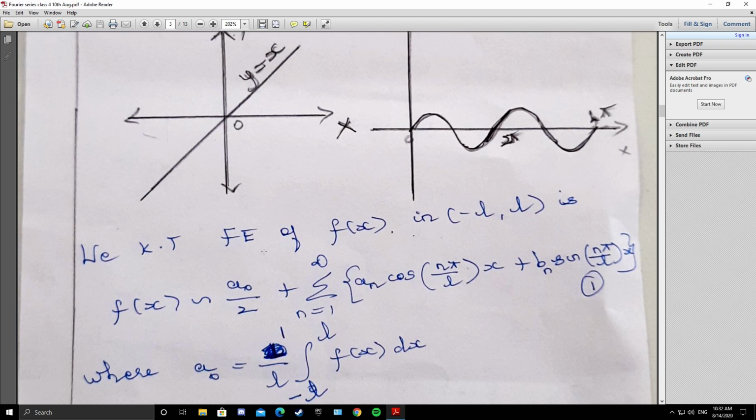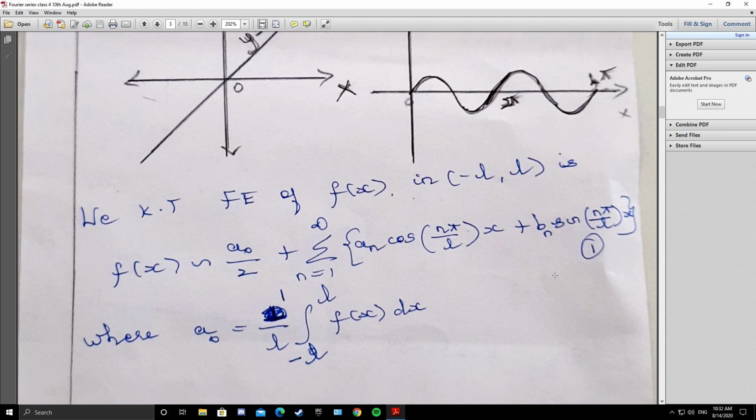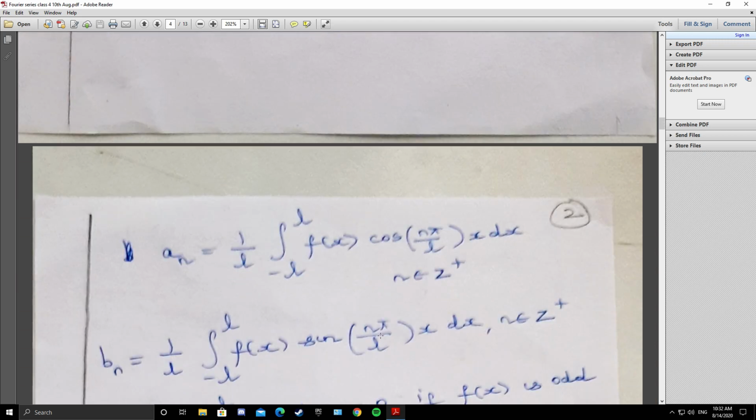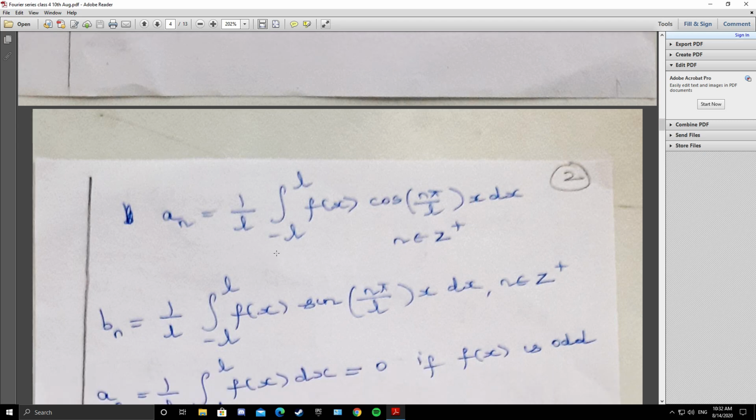We know that the Fourier expansion of f(x) in the open interval (-L, L) is f(x) converging to a0/2 + summation n=1 to infinity of [an cos(nπx/L) + bn sin(nπx/L)], where a0 is 1/L integral from -L to L of f(x) dx, an is 1/L integral from -L to L of f(x) cos(nπx/L) dx, and bn is 1/L integral from -L to L of f(x) sin(nπx/L) dx, where n is a positive integer.